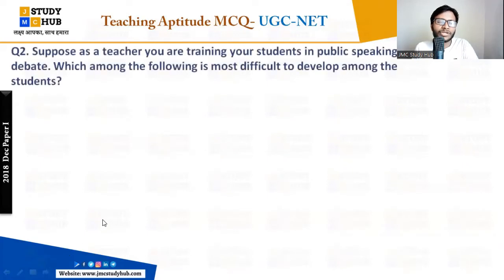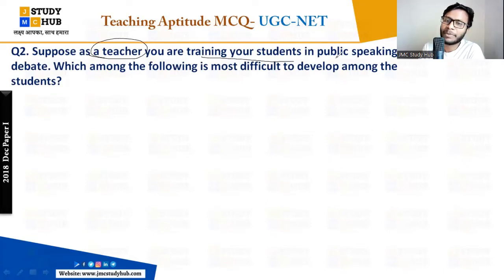Next, suppose as a teacher, you are training your students in public speaking and debate. Which among the following is the most difficult to develop among the students? कौन सा ऐसा options में से एक option है that becomes very difficult to develop among the students, when you are training your students in public speaking as well as in debate.